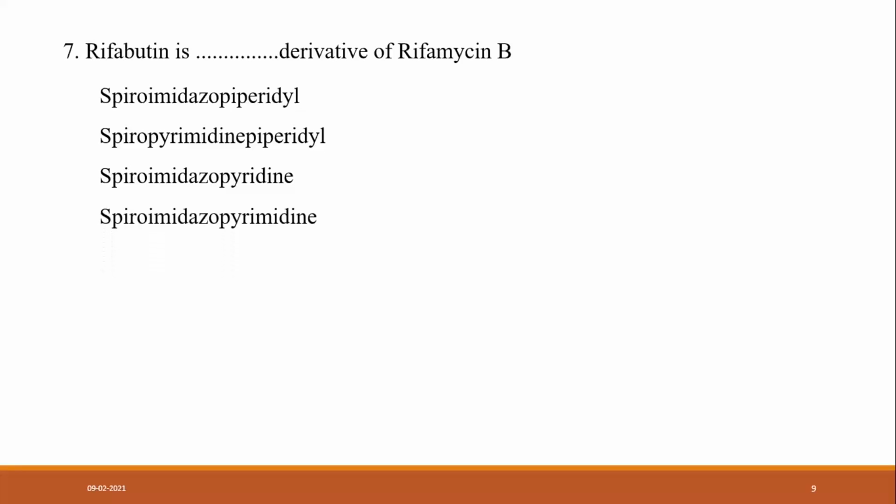Next question: rifabutin is a dash dash derivative of rifamycin B. The four options are spiropyrimidine pyridinyl, spiroimidazopyridine, and spiroimidazopyrimidine. Anyone, please? Rifabutin is a dash dash derivative of rifamycin B.